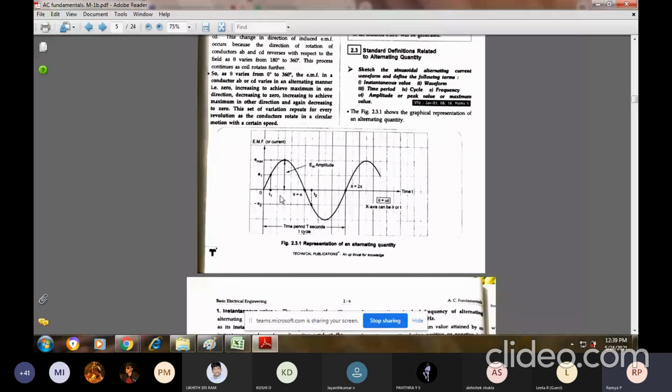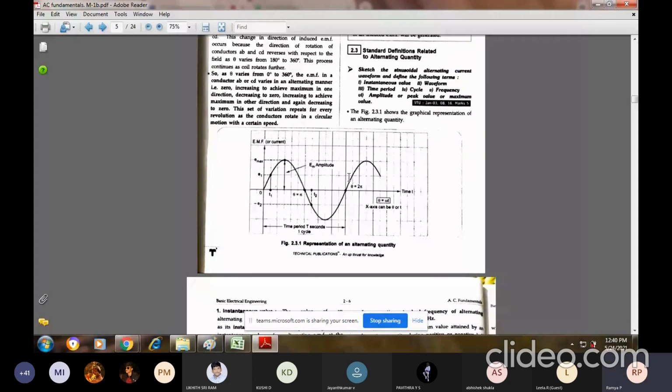So I used to give some standard definitions related to this alternating quantity. There are some quantities you have to analyze. The first one I have told you about is the instantaneous value. Instantaneous value means at some particular amount of time, what is your voltage? At time t1, what is my voltage? At t2, what is my voltage? Or t3, t4. At any given instant of time, that particular value is called your instantaneous value. That I have told you in the previous class.